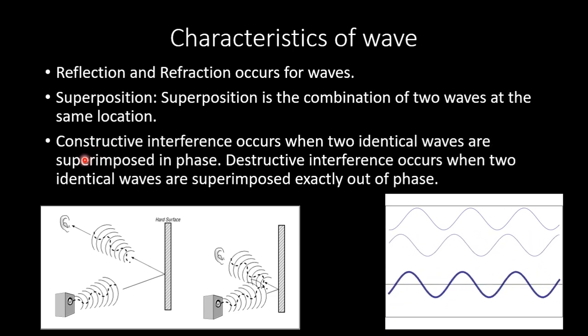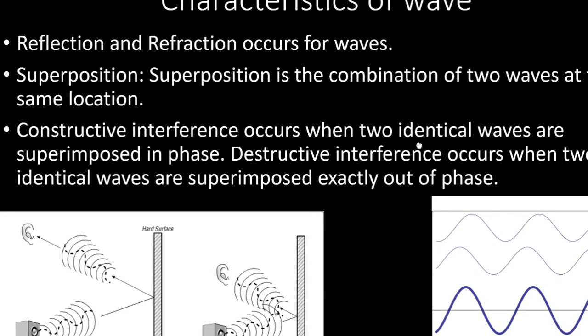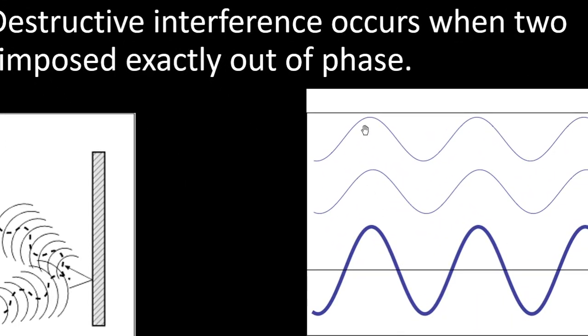Number one is called constructive interference. Here we see constructive interference occurs when two identical waves are superimposed or merged together, which are in phase. Here we see that two waves are now superimposed and are already in exactly the same phase. That is why the resultant effect is much higher. The amplitude is highest now.